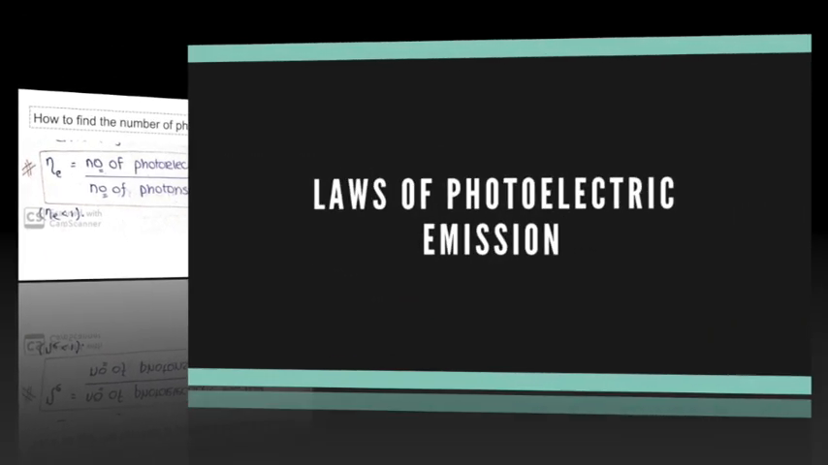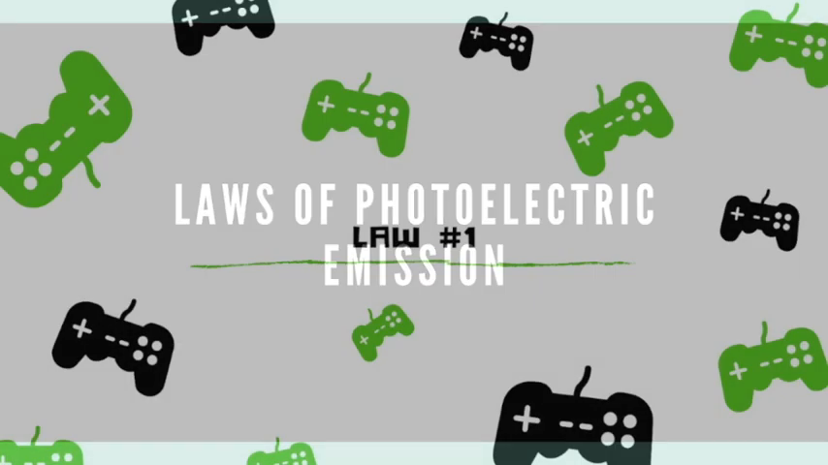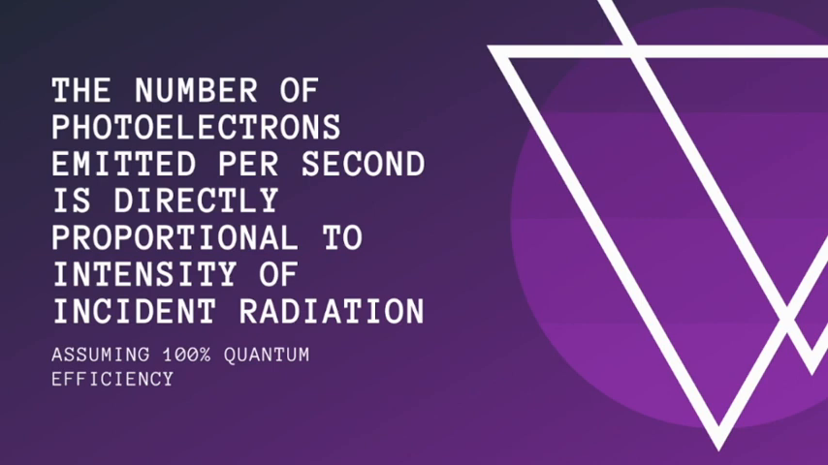Based on these experiments and conclusions, there were some laws devised, known as laws of photoelectric effect, which are very important to understand but generally neglected in coaching. These laws help us answer the question which is to be discussed at the end of this lecture. Law number 1: the number of photoelectrons emitted per second is directly proportional to the intensity of incident radiation, assuming 100% efficiency. This assuming 100% efficiency clause is very much required, and I'll explain how we came across this law in the next slide.